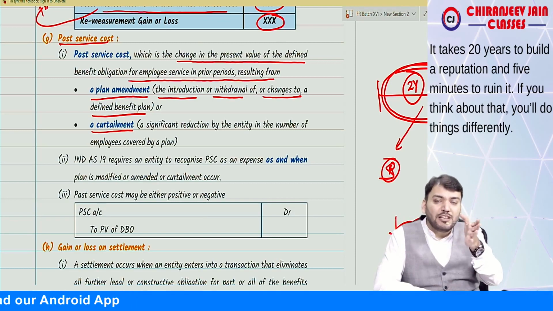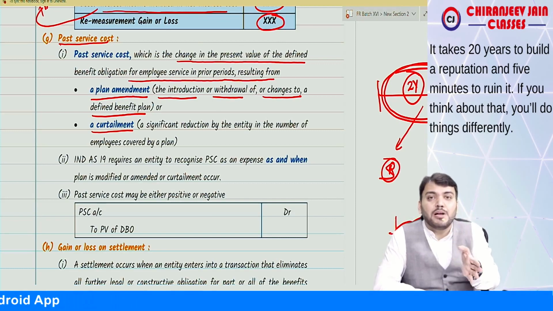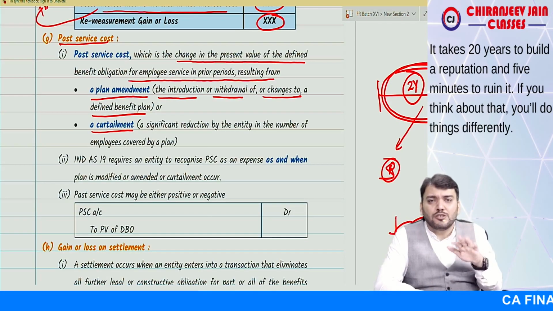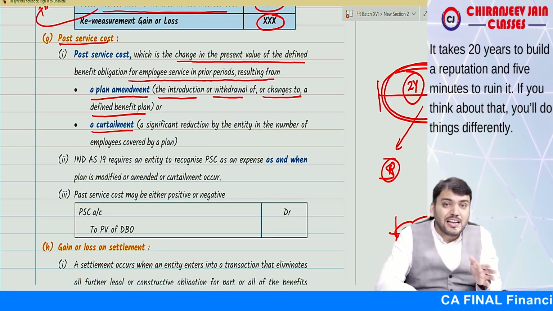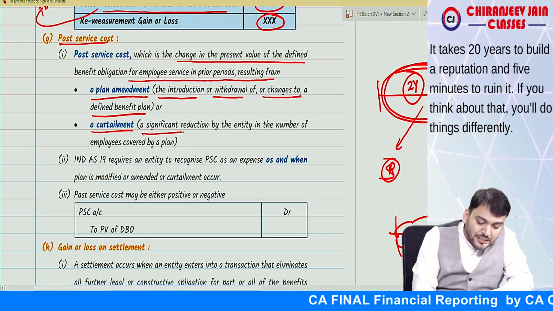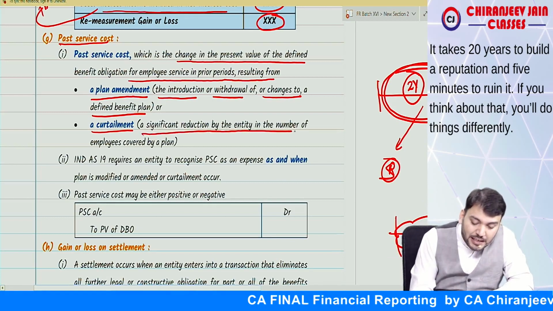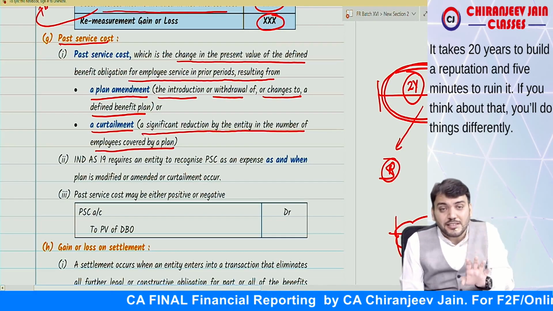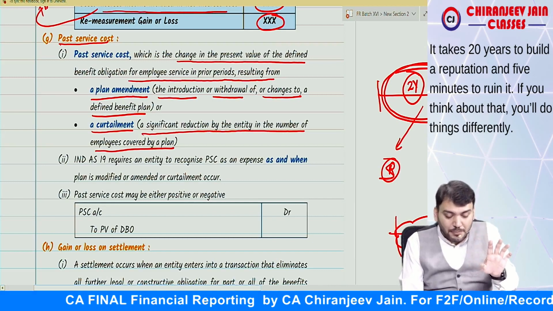Curtailment means when you cease any plan due to closing down of any factory, etc. You need to retrench employees, so you need to curtail the number of employees. In that case also, there is a significant reduction by the entity in the number of employees covered by the plan. So curtailment means reduction in the number of employees.